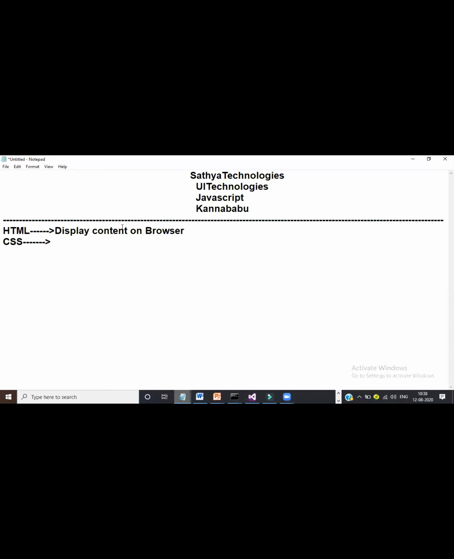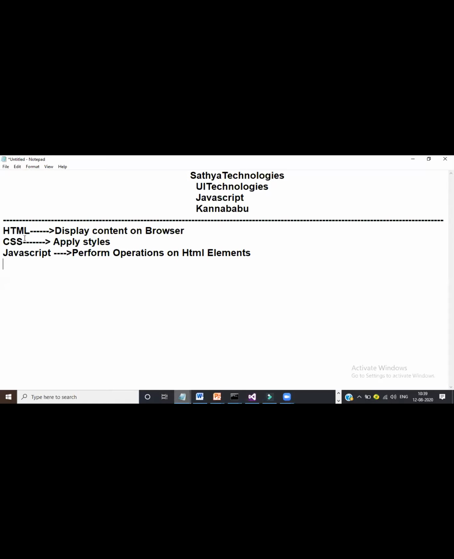So HTML purpose is to display the content on the browser. CSS purpose is to apply the styles. JavaScript purpose is to perform operations or logics on HTML elements. Then take the support of JavaScript. These three things combined you can call as UI technologies.